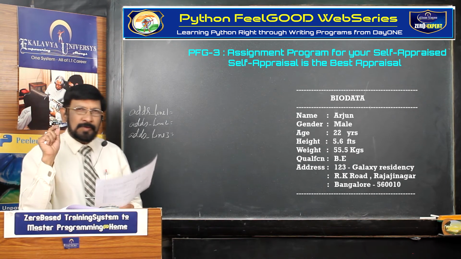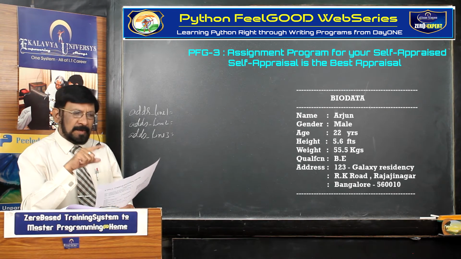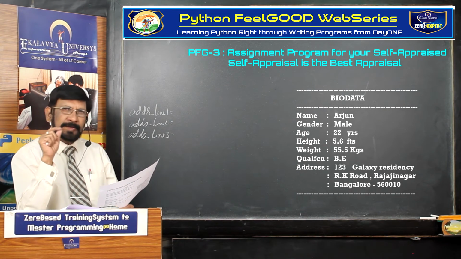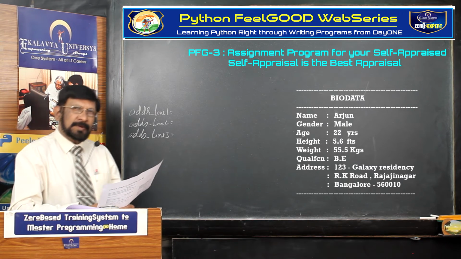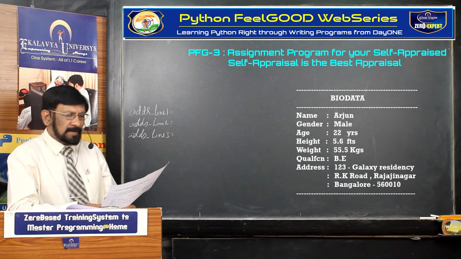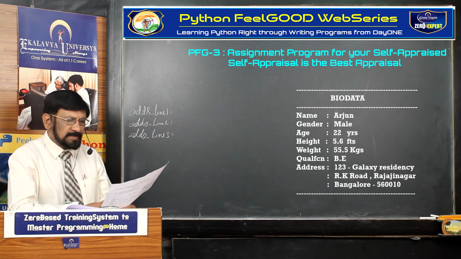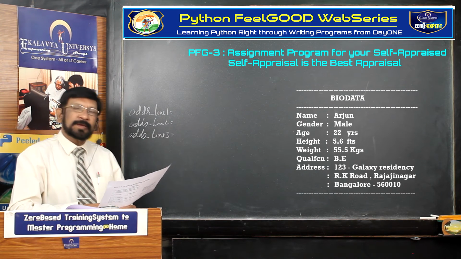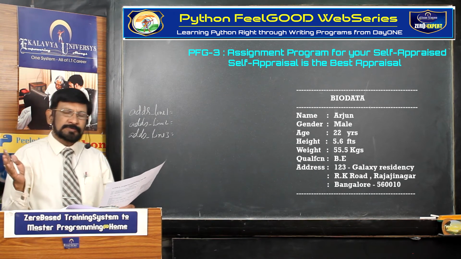On the top, you write the comment stating the program number, PFG 3, preparing and displaying biodata, my biodata or your biodata. Thereafter, in the input section, 1, 2, 3, 4, 5, 6, 7, 7 plus 2, 9. 9 variables you define, 9 input statements you write.